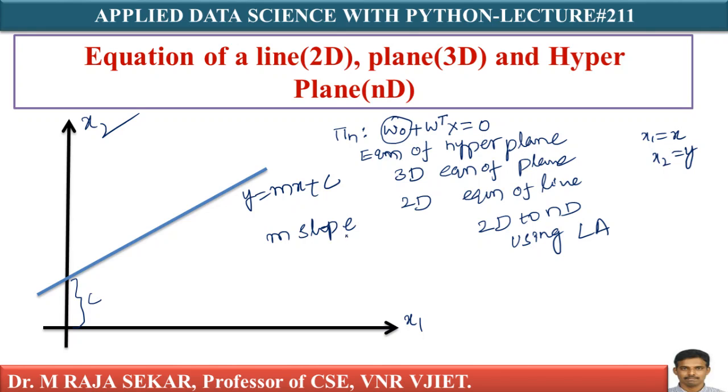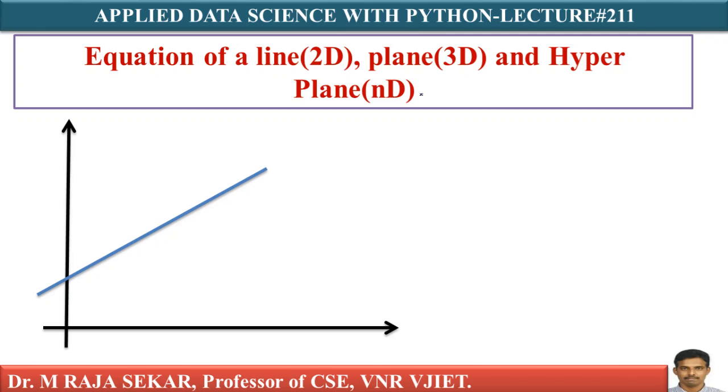So how can I write the general equation of a 2D line, which we discussed in my previous lecture? Just let me write the general equation of a line in 2 dimensions. Can I write it like this? W1 x1 plus W2 x2 plus W naught equal to 0, isn't it?